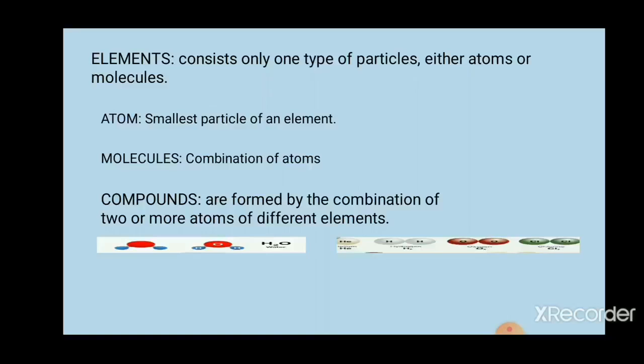Now, to make it clearer, I will explain the concept of element, atom and molecule with an example. Imagine that you have a thermocol. Everyone has seen a thermocol sheet. Now consider the entire thermocol sheet as an element. It contains only one type of particle.